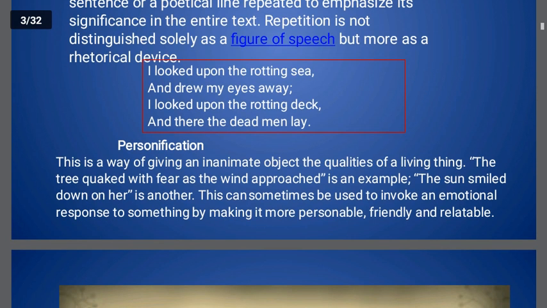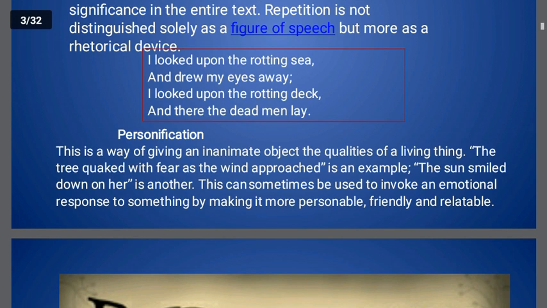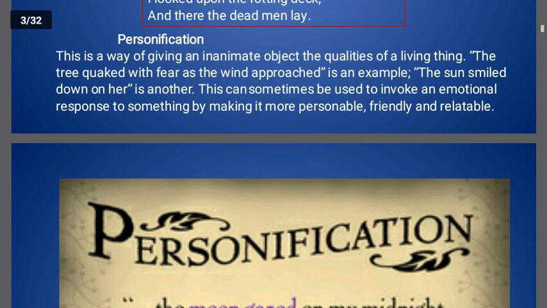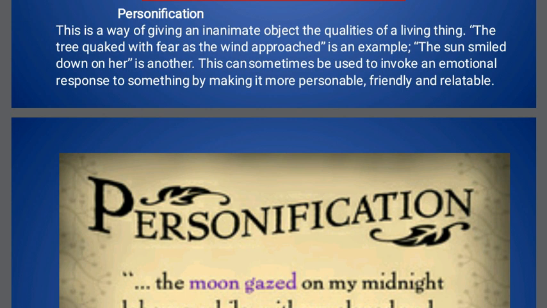So what are the words? Is there any word which is repeated? That is what you have to see. Of course, there is a repetition. You can see the pronoun I is repeated. Correct? Looked upon is repeated. So it is repetition. So what is repetition? It's a repetition of a word. Repetition of sound is alliteration.